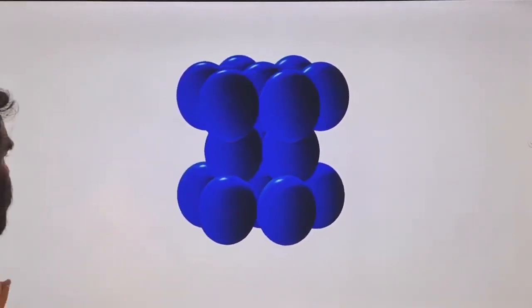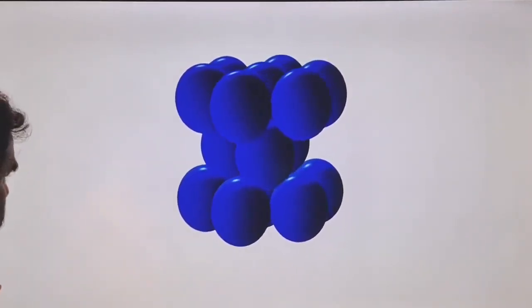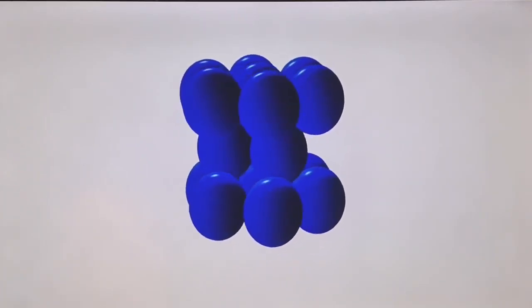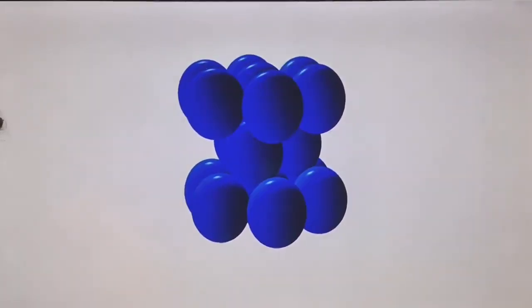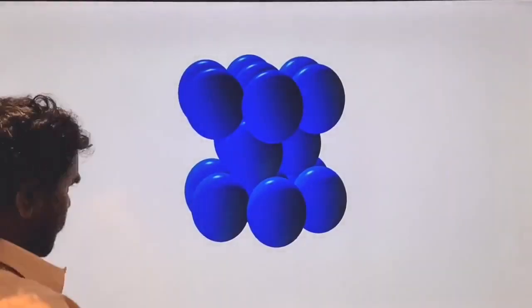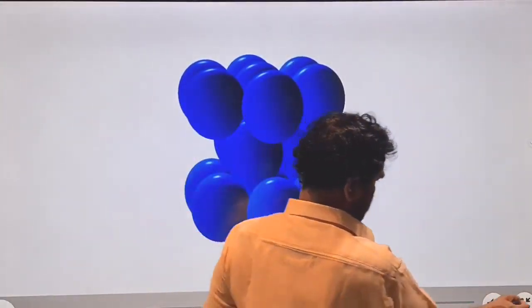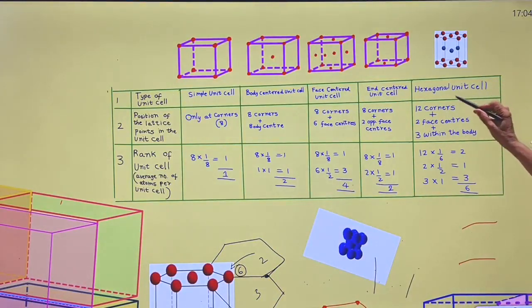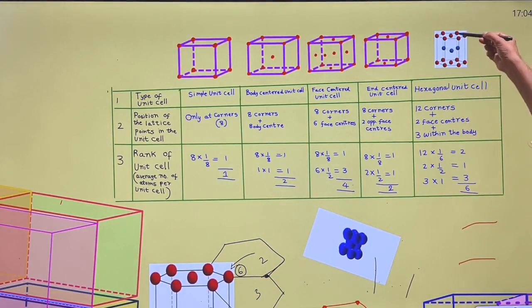This is the hexagonal look. See here, hexagonal unit: 12 corners, 2 face centers, and 3 within the box.